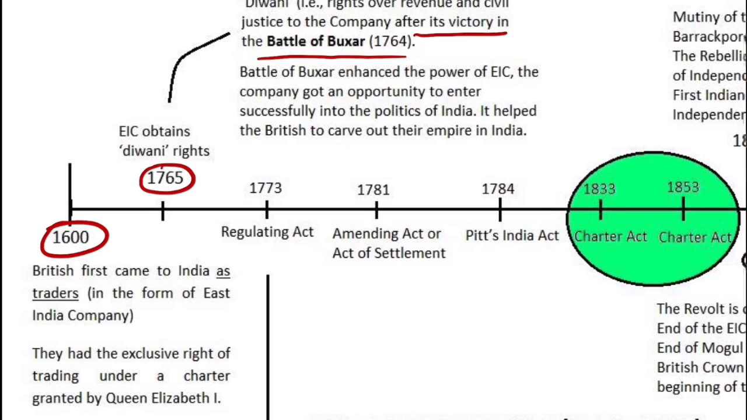So you people have to know some facts that this Battle of Buxar was fought between East India Company forces, which were led by Hector Munro, and combined armies of Mughal Emperor Shah Alam and Mir Qasim and Shuja-ud-Daula, and also Raja Balwant Singh. So all these people, combined forces, fought against East India Company. But after this Battle of Buxar, Shah Alam granted these Diwani rights to the East India Company.